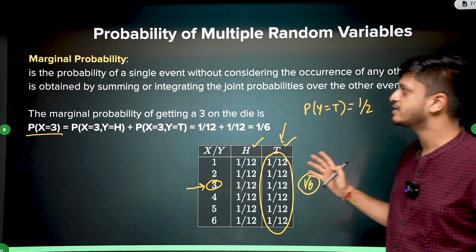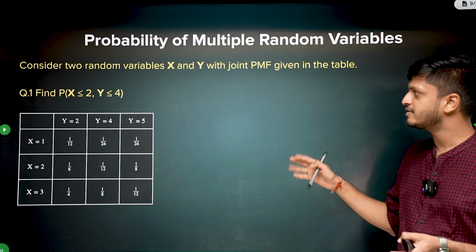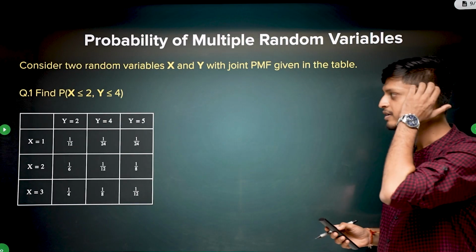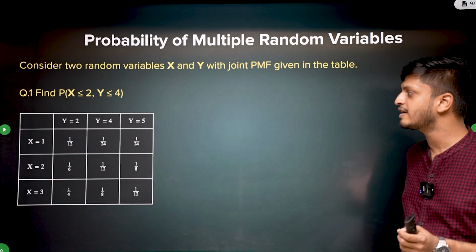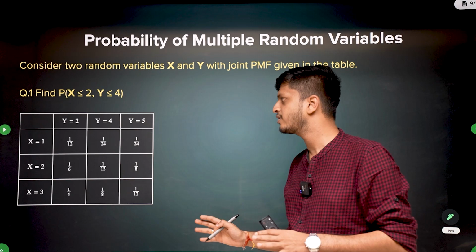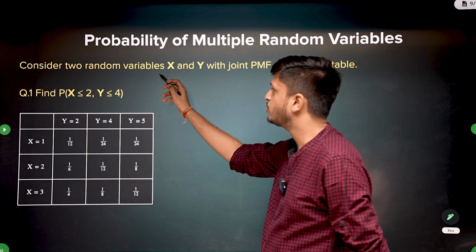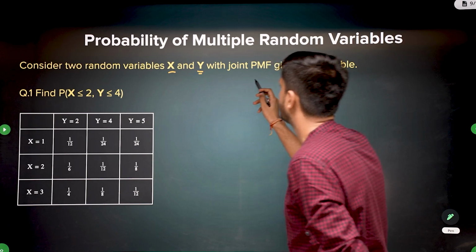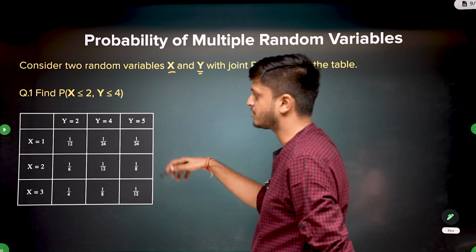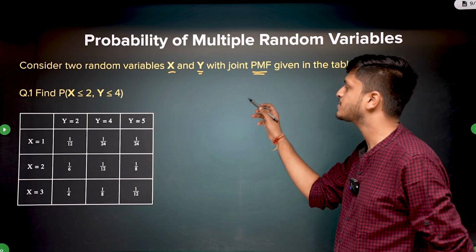So I hope you got the concept: joint probability, marginal probability, and conditional probability. Now let's see another complicated example. Here it is not given that x and y are independent or not. Okay, we will calculate it. So you are given two random variables x and y, and we are given the joint probability distribution. It is also called the joint probability mass function. It is same as probability distribution.